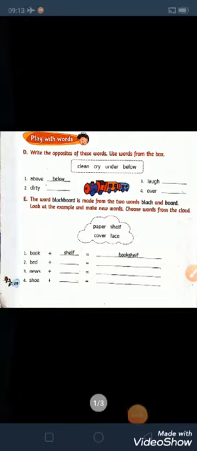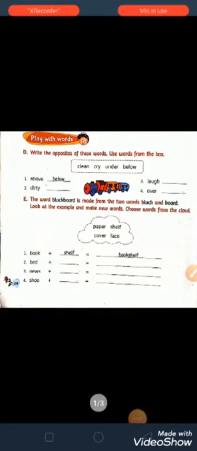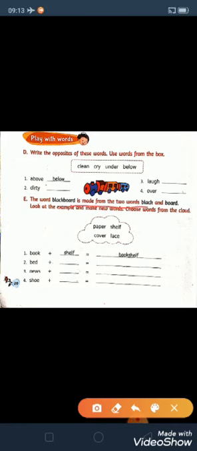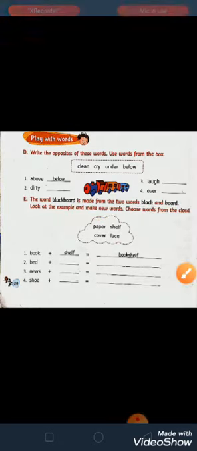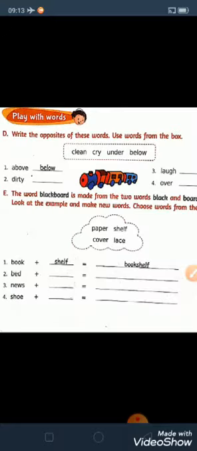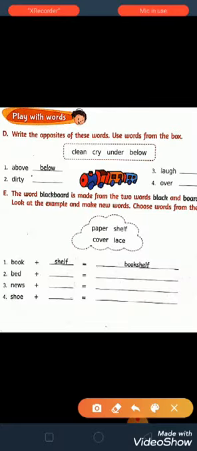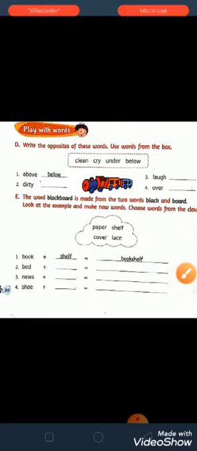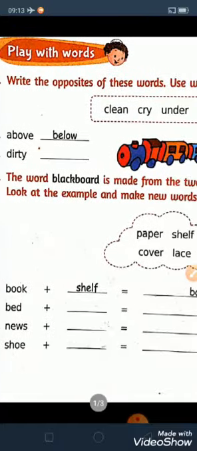The word blackboard is made from two words, black and board. Like, look at the example and make new words. Choose words from the box. The word blackboard, BLACK, black, BOARD, board. Blackboard has been made with two words, that is black and board. Like that some other words are here, we will add it. Okay children, first one is done.